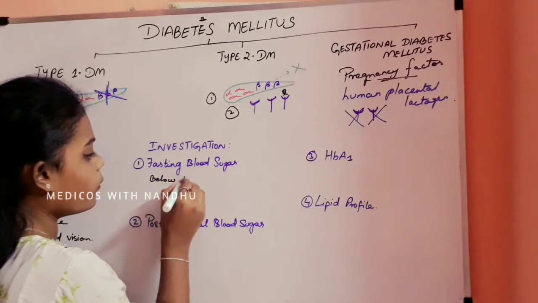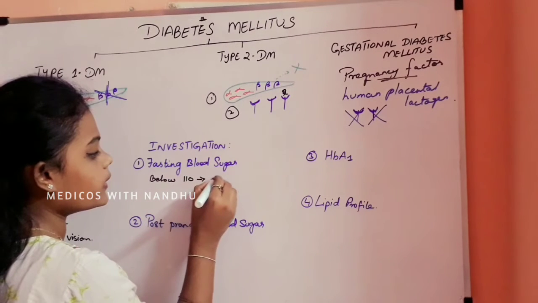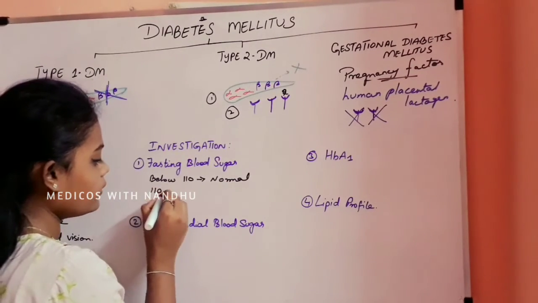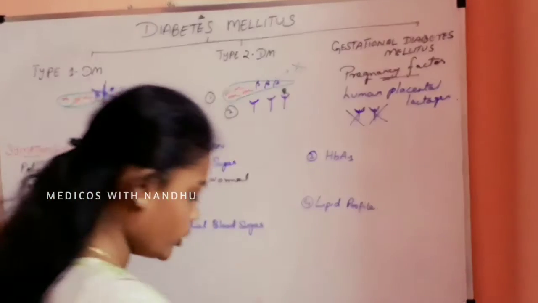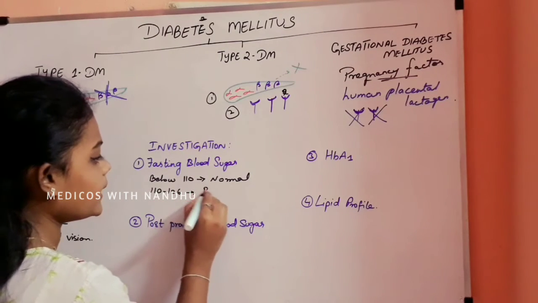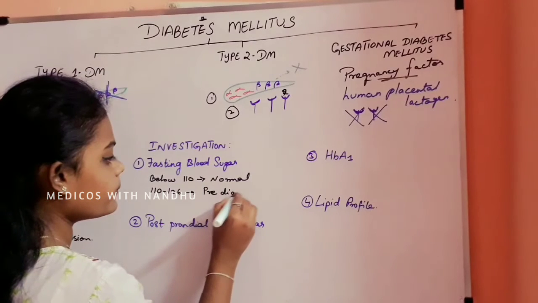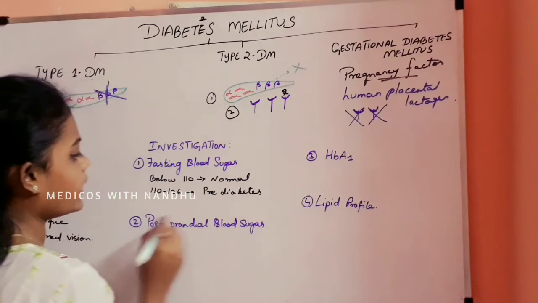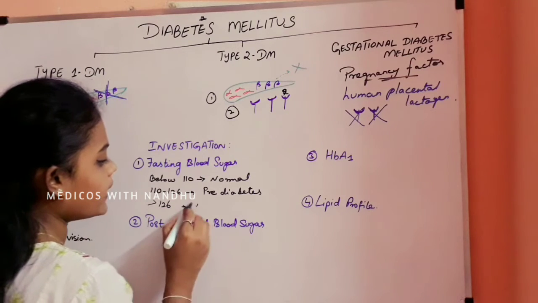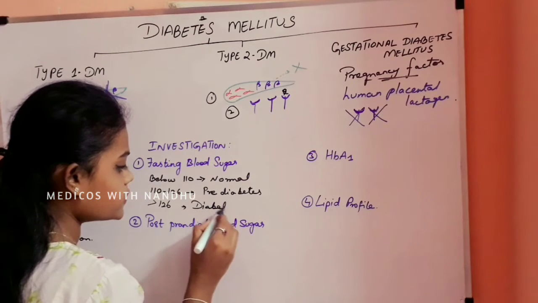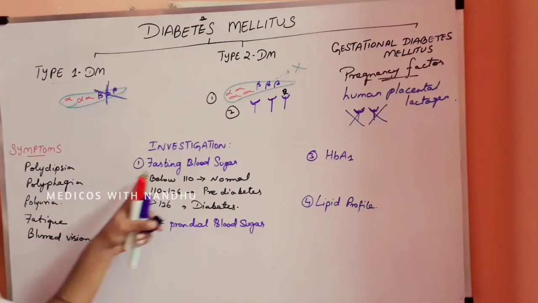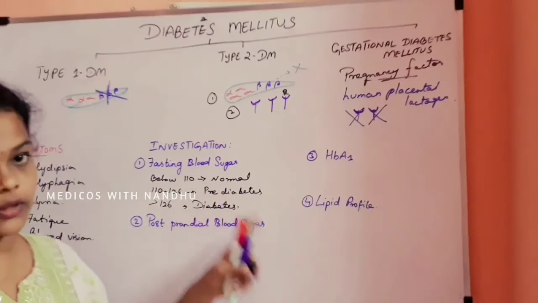Between 110 and 126 is pre-diabetes, and more than 126 is assumed as diabetes.